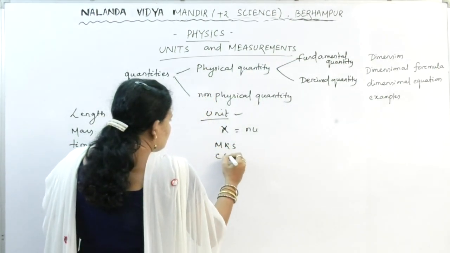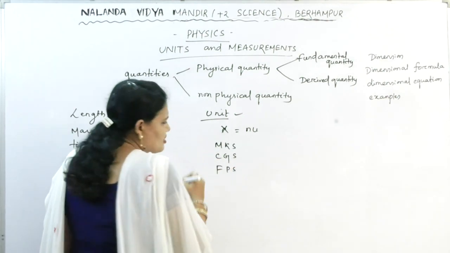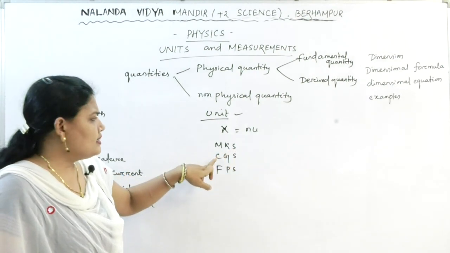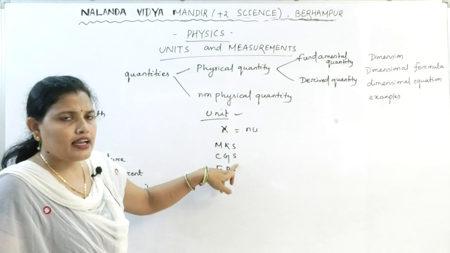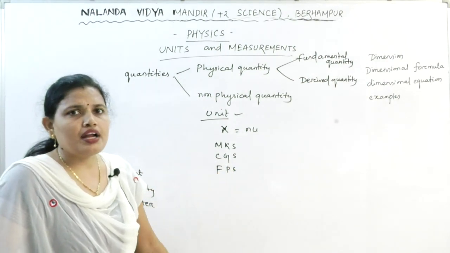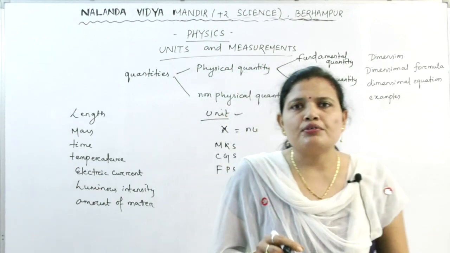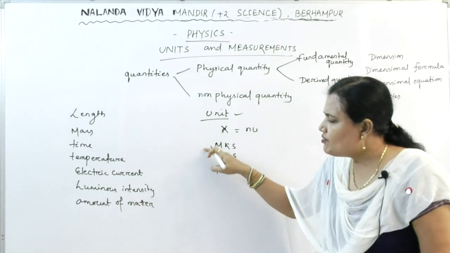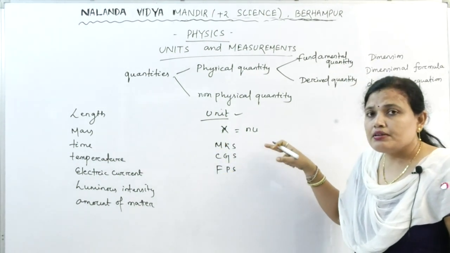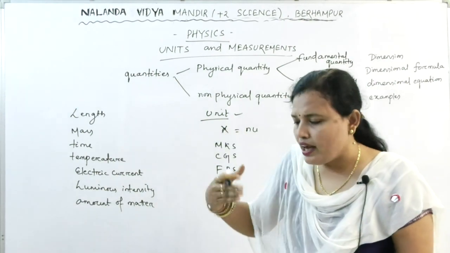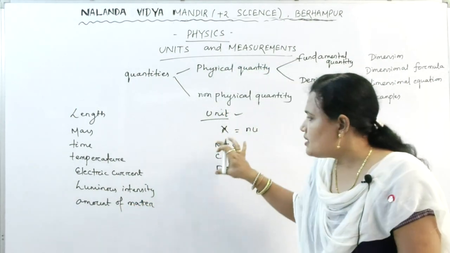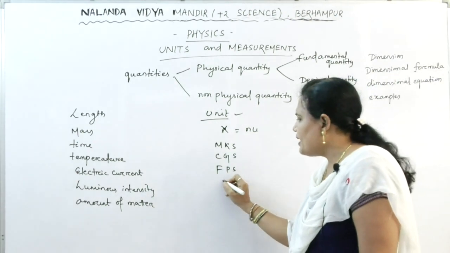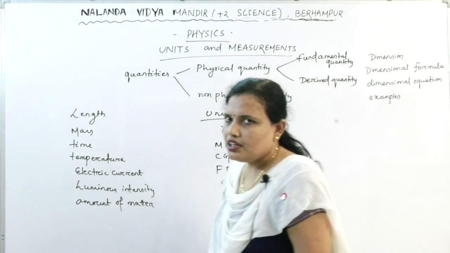MKS system, CGS system and FPS system. MKS system: meter, kg and second. CGS system: centimeter, gram and second. FPS system: foot, pound and second. These are the fundamental units used in these systems of unit. So here we used only three fundamental units. But while studying more chapters of physics, three fundamental quantities are not sufficient to study the physics. Then finally the SI system of unit came.